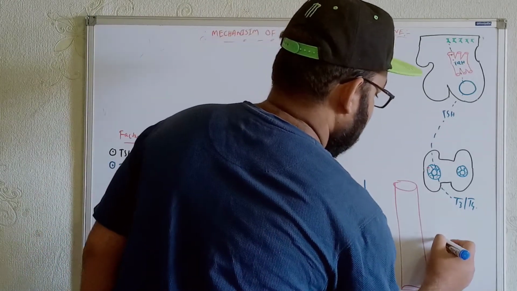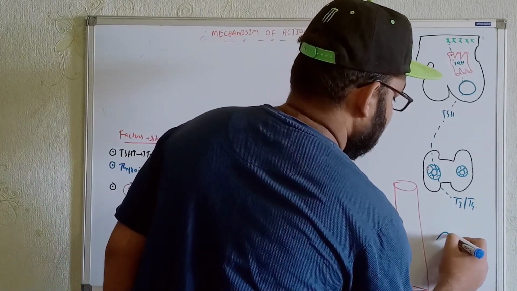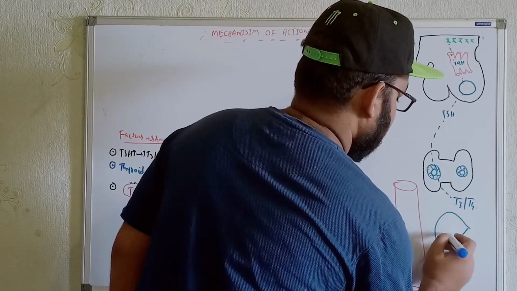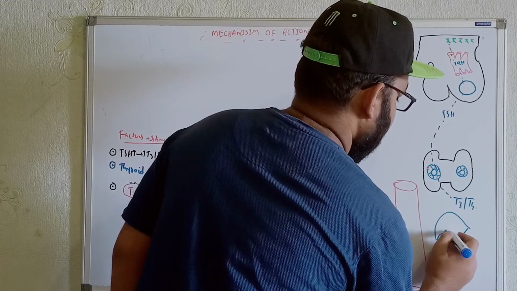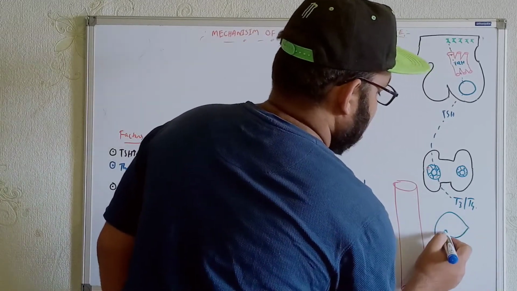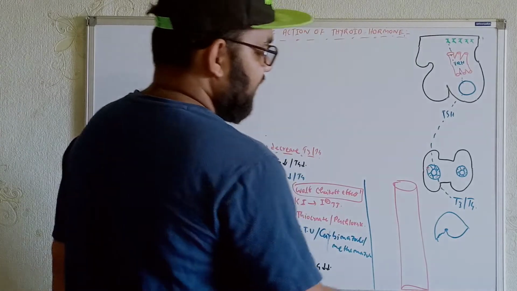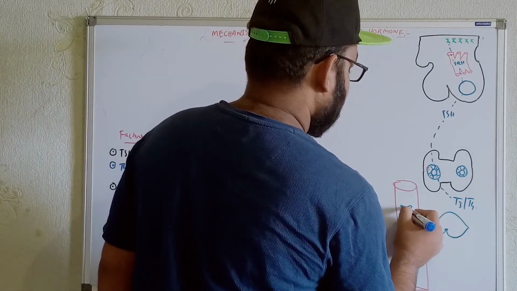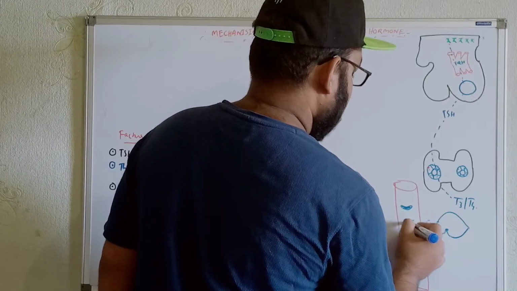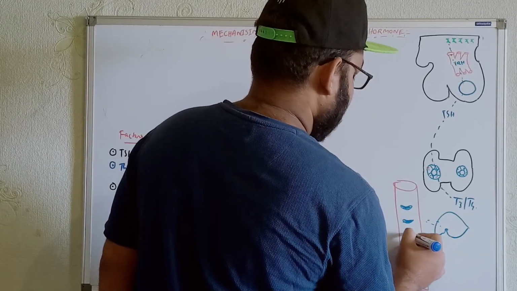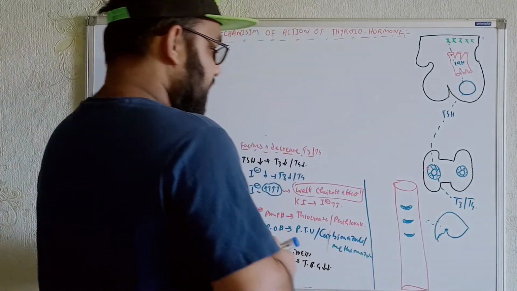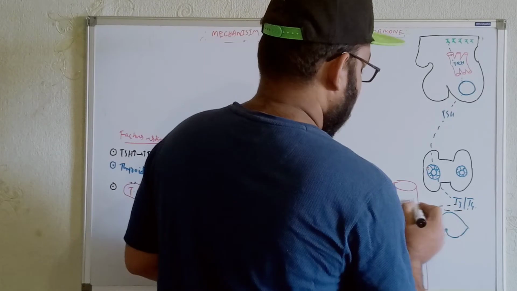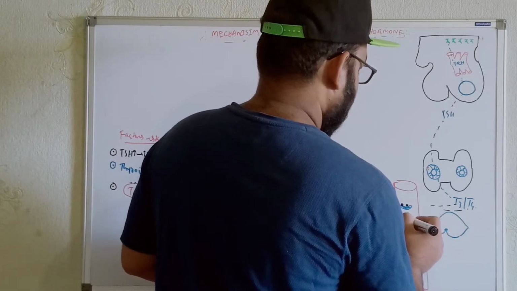The liver will produce different types of proteins, for example, thyroid binding globulin proteins, thyroid binding prealbumin, and thyroid binding albumin. The produced T3 and T4 coming over here will get bound to the thyroid binding globulin proteins.